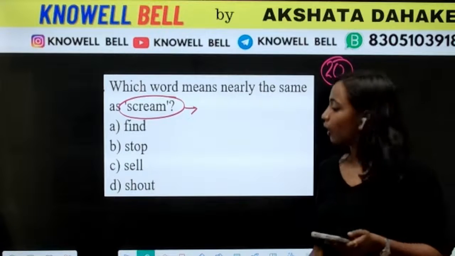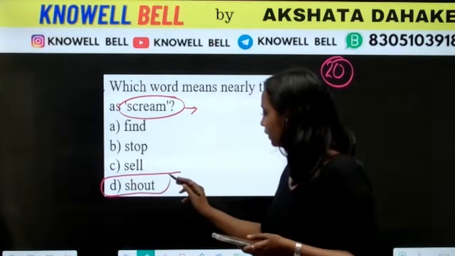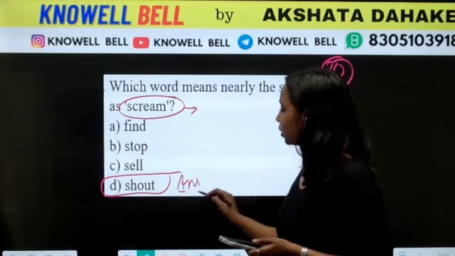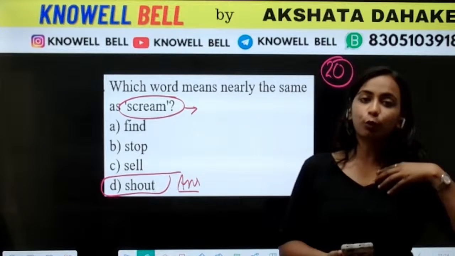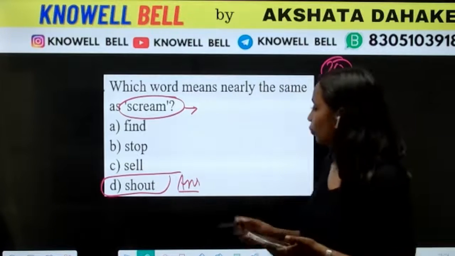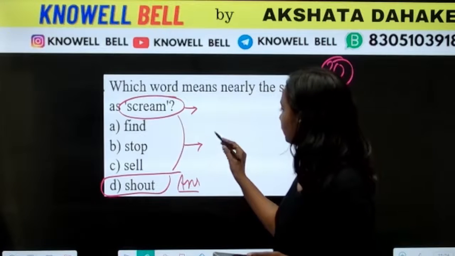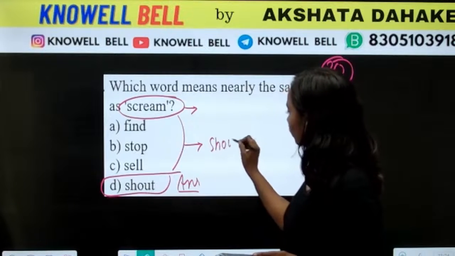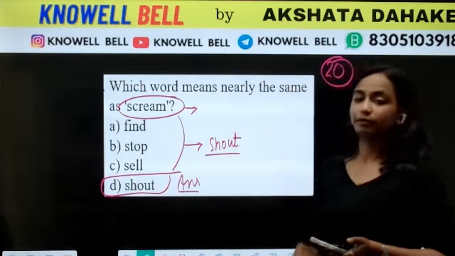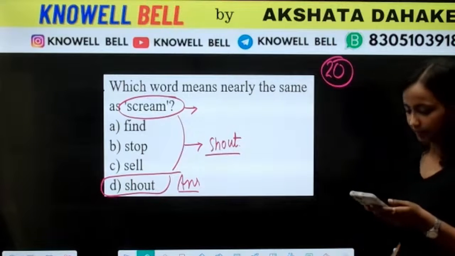Very good, Ashna. Option D, shout. What is the meaning of scream? Scream means to shout very loudly. Scream or shout, both mean to shout loudly. D is the right answer.